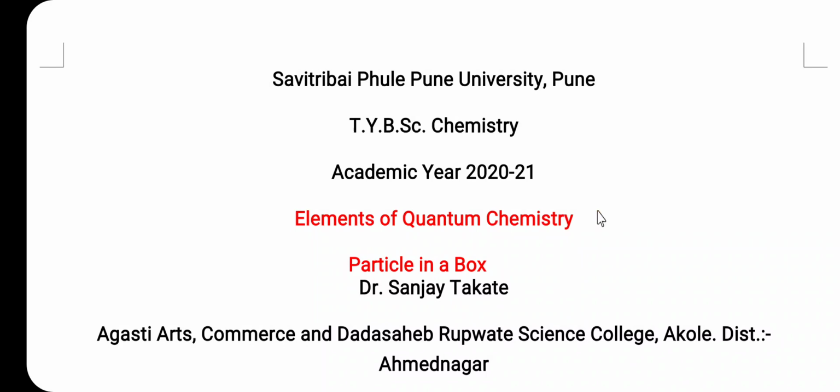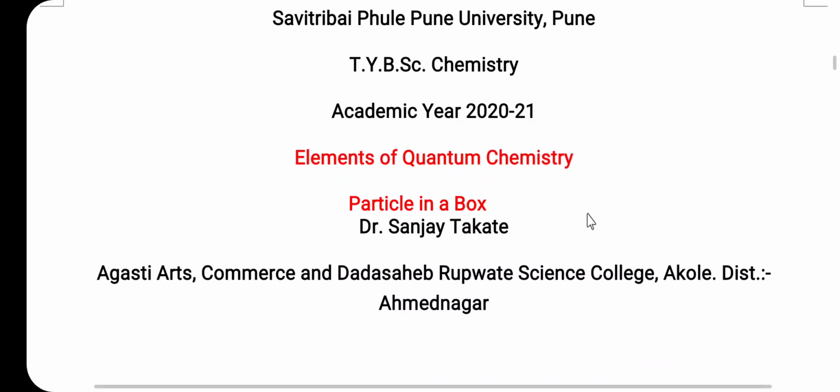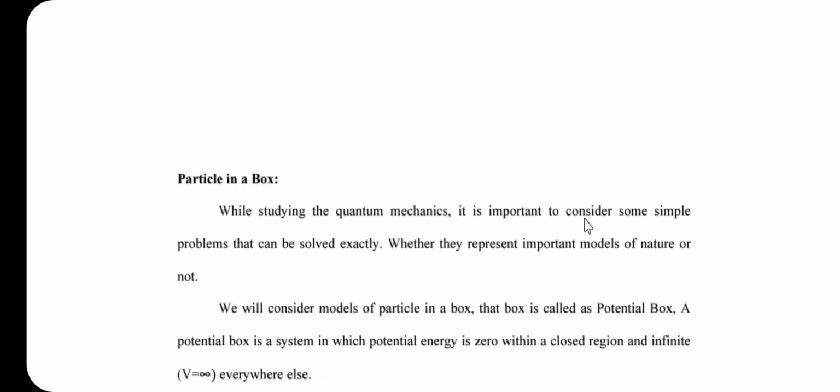In this lecture, we are going to discuss the application of the Schrodinger equation to calculate the energy and the wave function of a particle in one dimensional as well as in the two dimensional box. So, let us consider the particle in box.